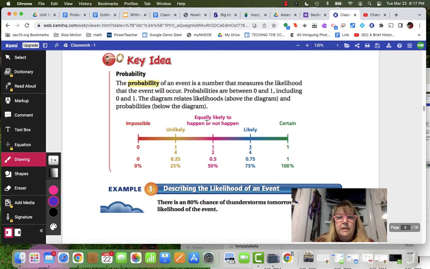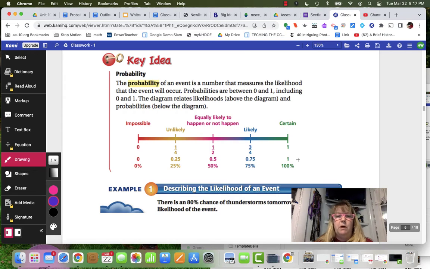So something that's impossible to happen. So let's just say my ability to sprout wings and fly off screen. So that's going to be impossible. So my probability is 0, which means that it is 0% that that will happen. Something that's certain to happen, like I'm going to be in school tomorrow, is going to be a probability of 1, and we like to think of that as 100%.